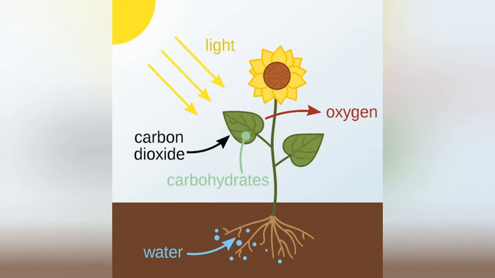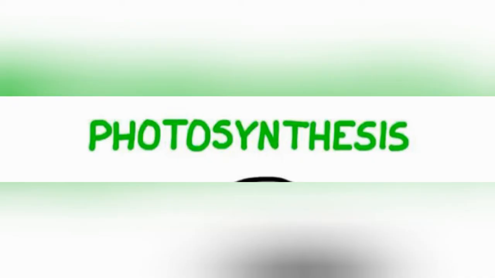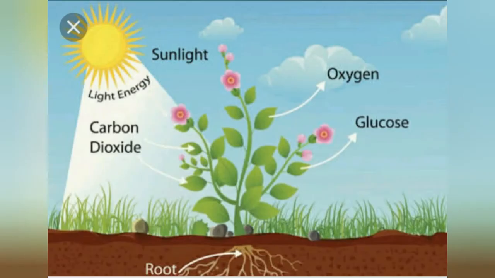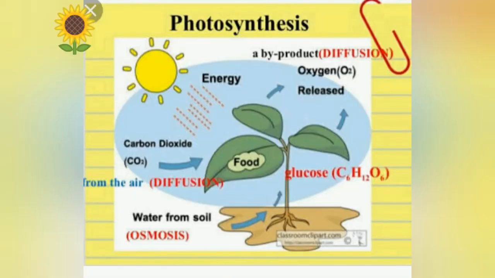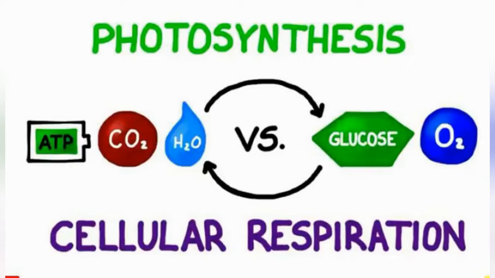In the daytime the sunlight is present and the plant uses it for photosynthesis. Whatever carbon dioxide is produced during cellular respiration is utilized in photosynthesis. So both processes, cellular respiration and photosynthesis, take place in the daytime.